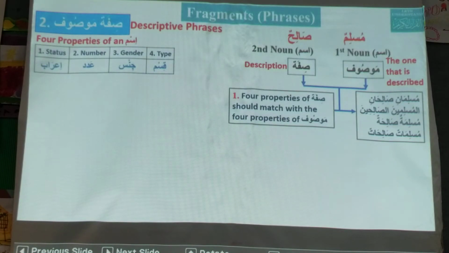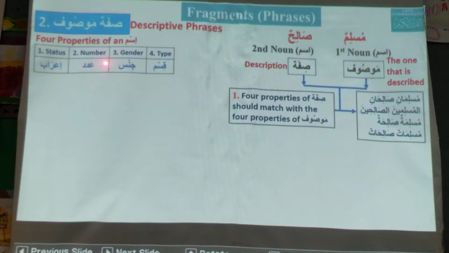So the condition is that the four properties of the sifa. We know that every ism has four properties. What are those? Status, number, gender, type. We have already learned these four properties. So these four properties of the sifa should match with the four properties of the Mawsuf.